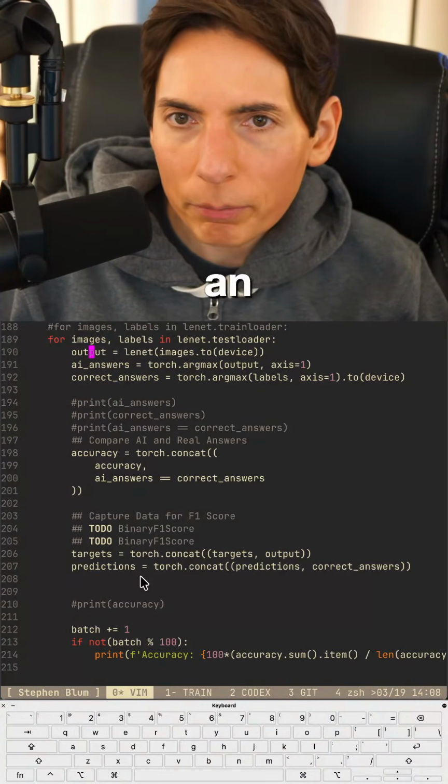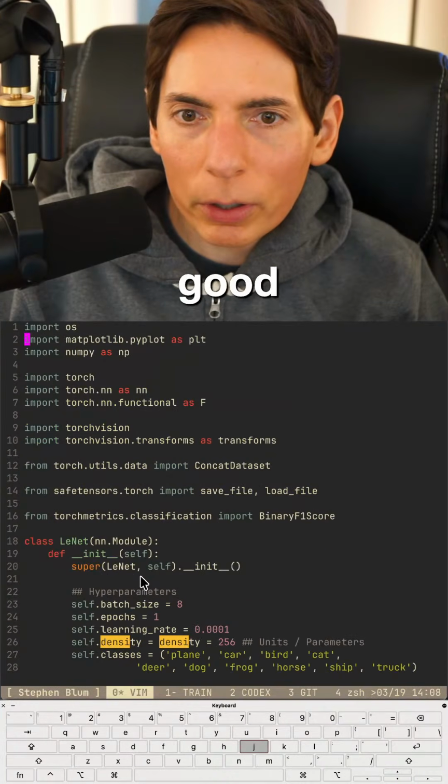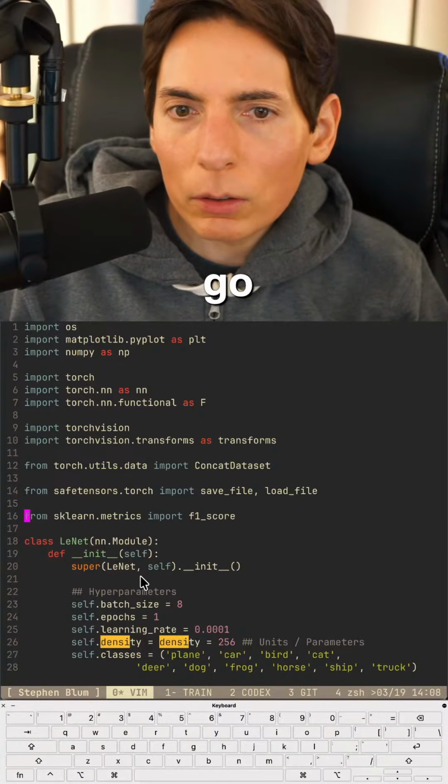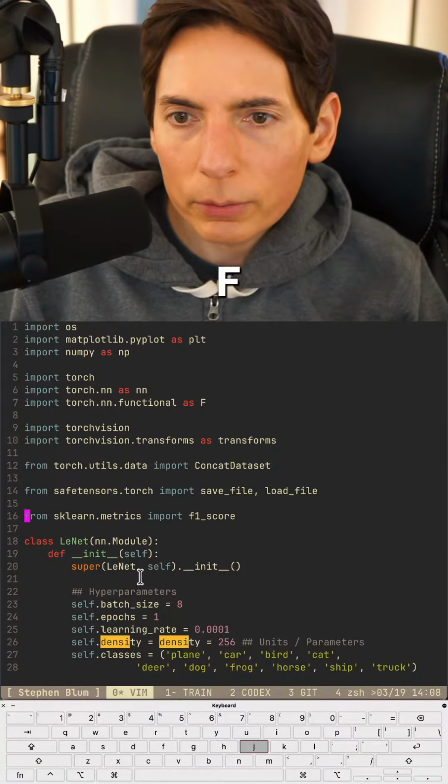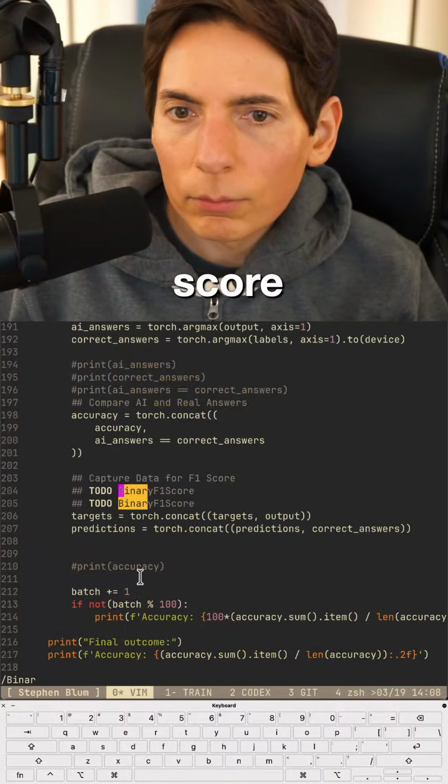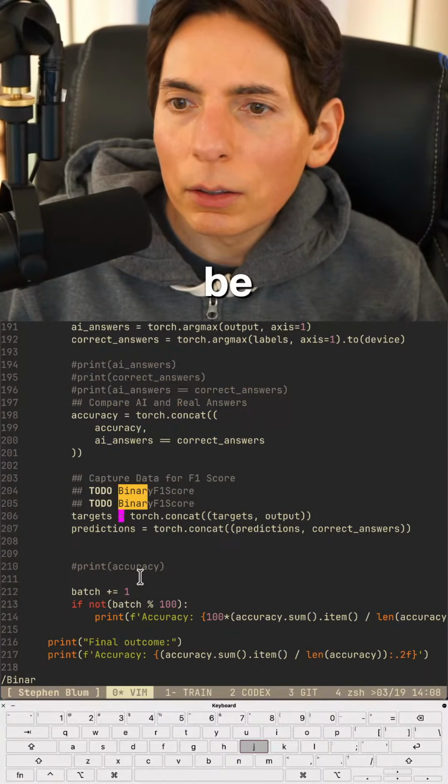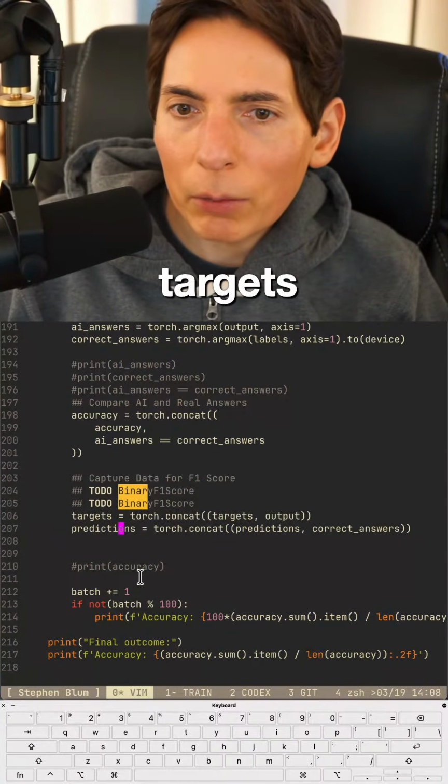We're going to do an F1 score. We're good to go. Okay, so that's our F1 score. This is going to be, we got our targets, and we're going to try it right here.